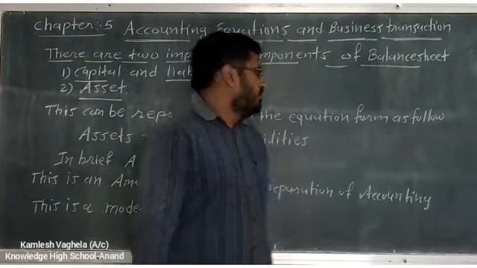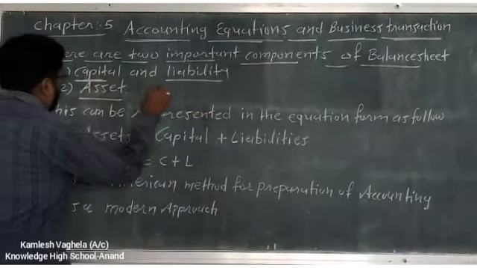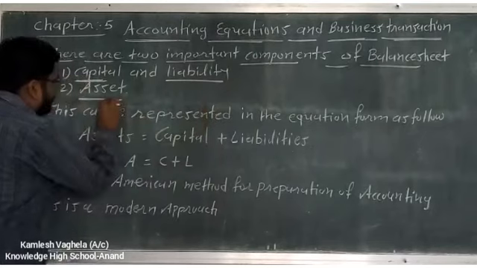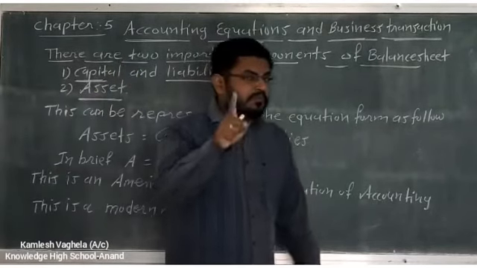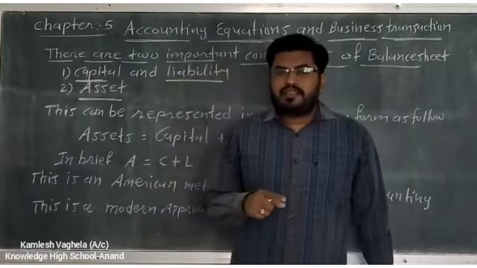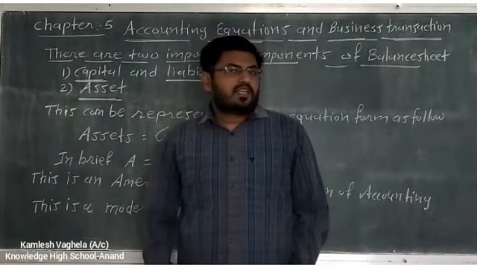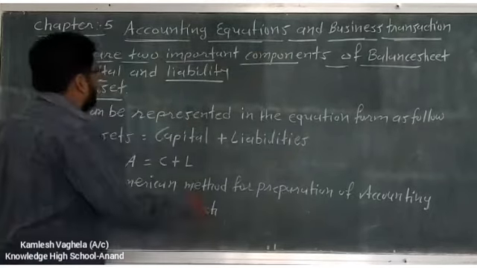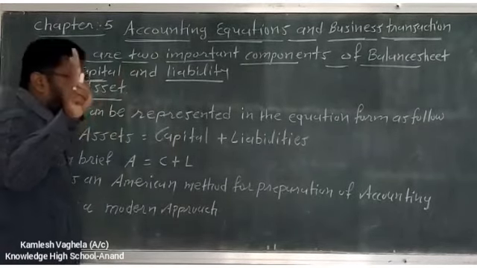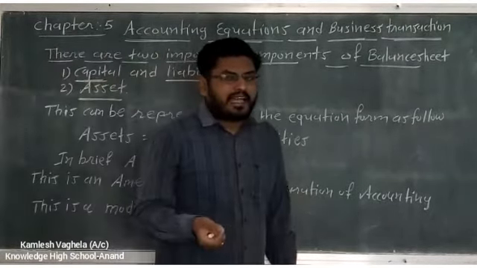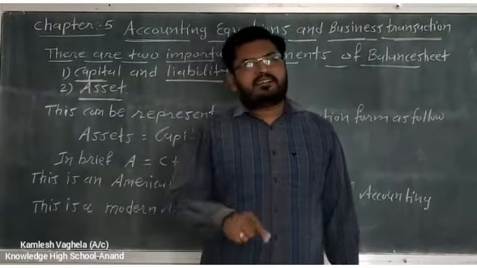Now we know the meaning of capital, the meaning of liabilities, and the meaning of assets. हमको ये सबके मीनिंग पता है. एक कैपिटल किसको बोलते हैं, liabilities किसको बोलते हैं, and assets भी किसको बोलते हैं. So you have to remember how many components are there. So 2, which are they? Capital and liabilities, and second one is assets.